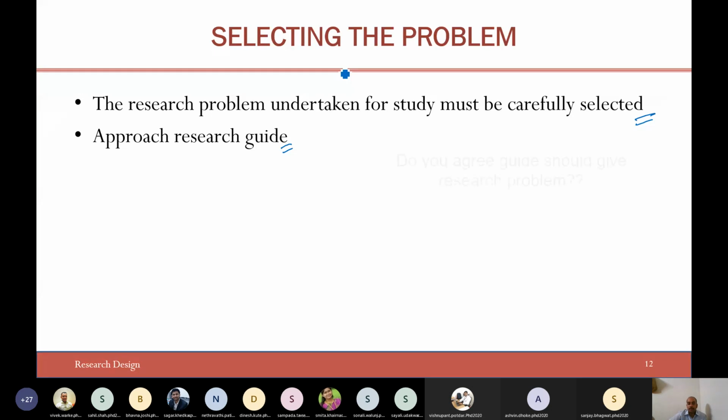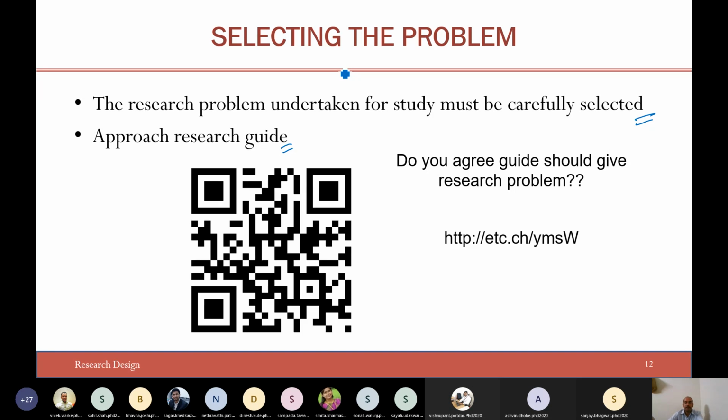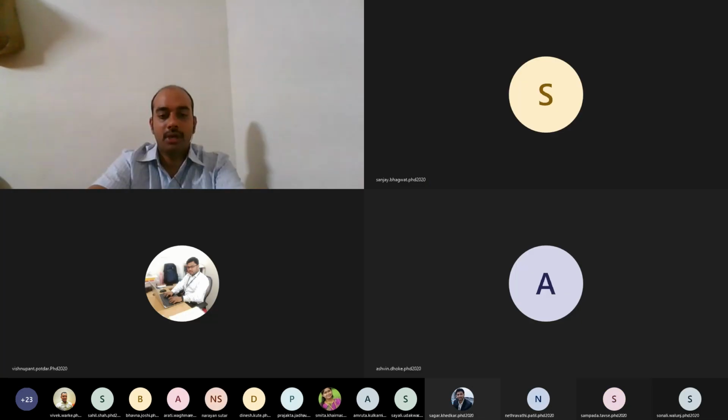And again, do you agree that the guide should give the research problem? So how many of you agree? I think I am running out of time, but let's take one last poll. So have you got the question? How many of you agree that the guide should give the research problem? Let me just put that also as a poll.